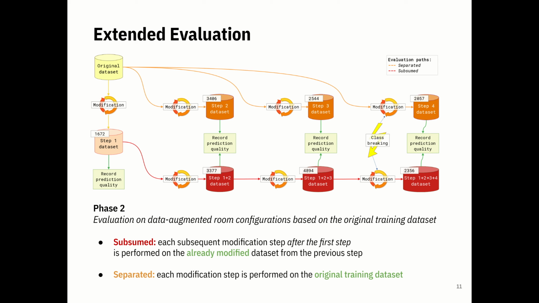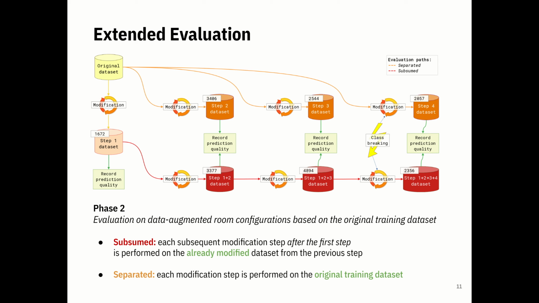One of them is the subsumed path, where we defined four different steps, and in each of the steps we took the separate dataset, which is a further development of the previous dataset, which means we modified, for example, the dataset from step 2 in order to get the dataset for step 3.